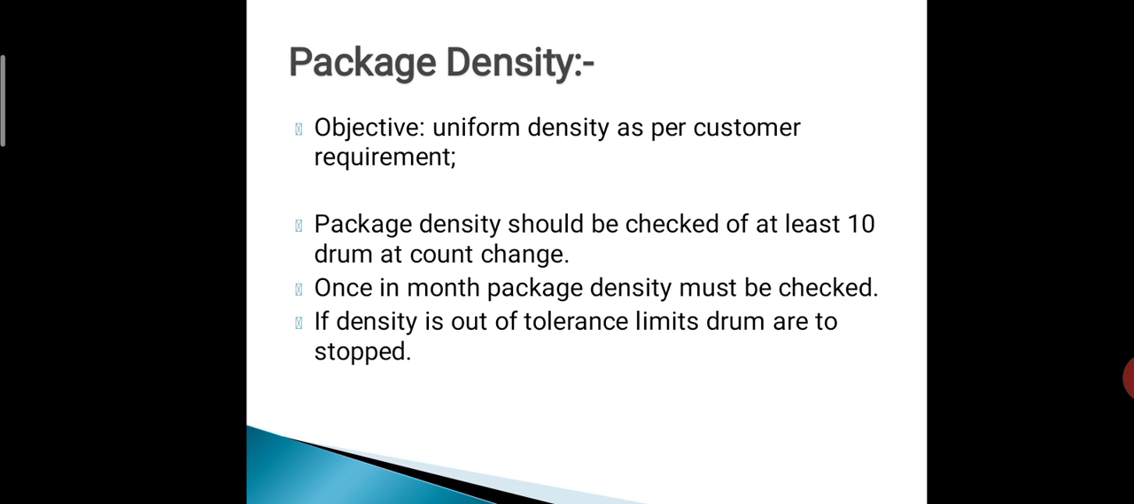Package density. Objective: uniform density as per customer requirement. Package density should be checked on at least 10 drums at count change. Once a month package density must be checked. If density is out of tolerance limits, drums are to be stopped.